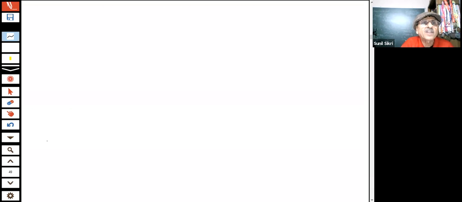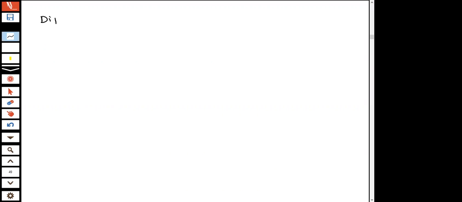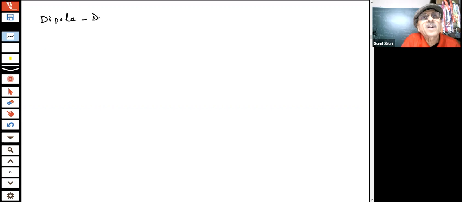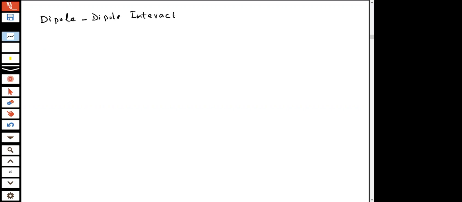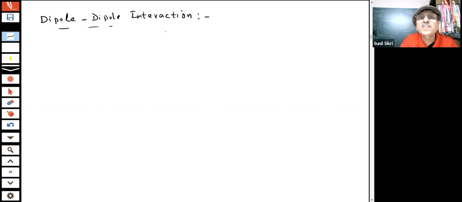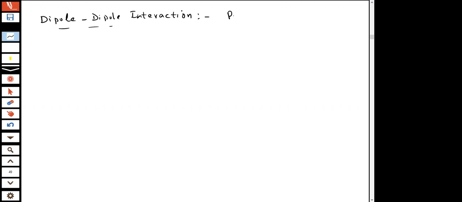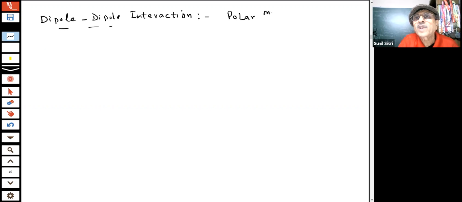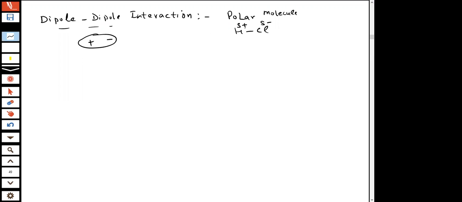The next one we are talking about, students, is dipole interactions. What are dipole interactions, students? If you have a polar molecule like HCl, it has a negative end and a positive end. This is negative, this is positive.